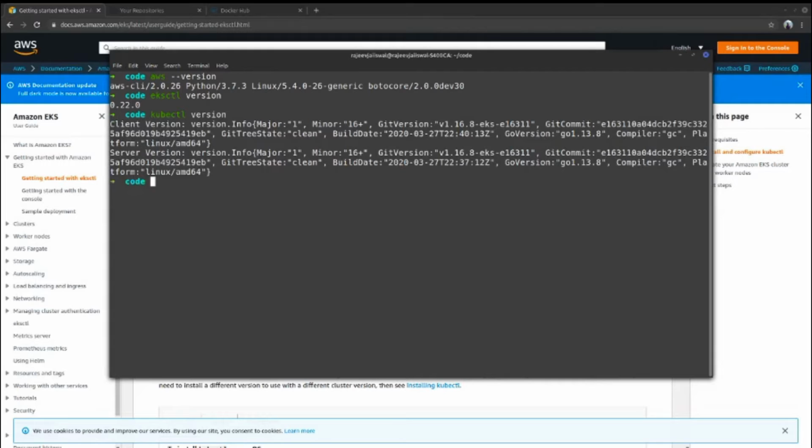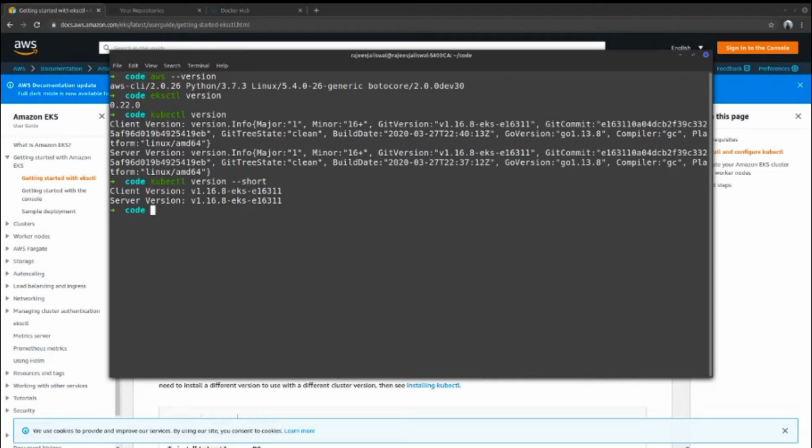Yep, the client wasn't there. You can also use the command short hyphen short. Yep, so the server version is 1.16.8, and the same for the client version. All right, so once this is done, what exactly do you need to do first?